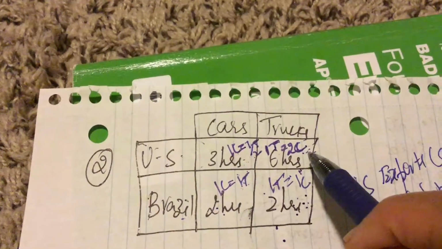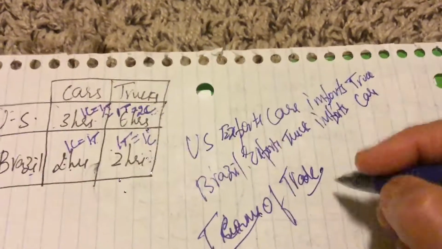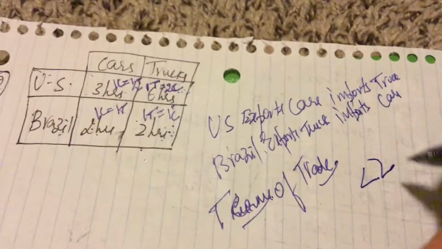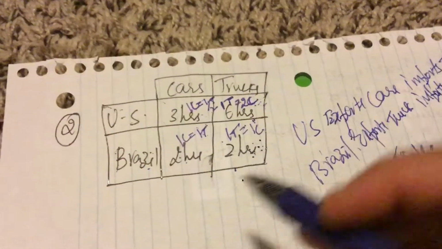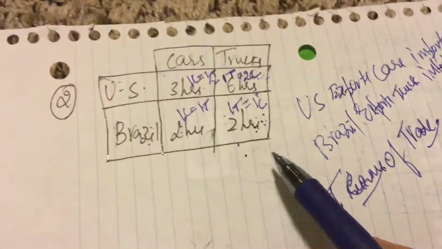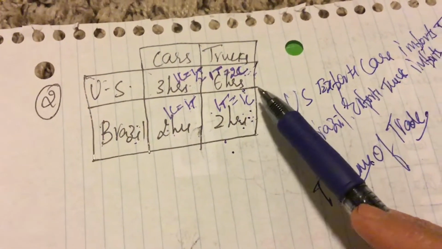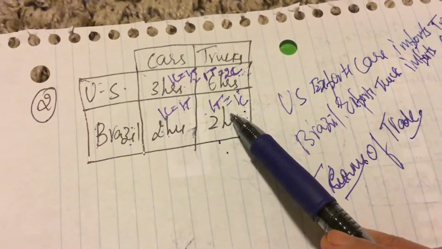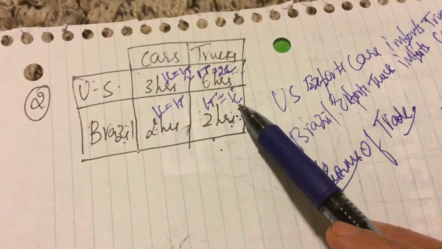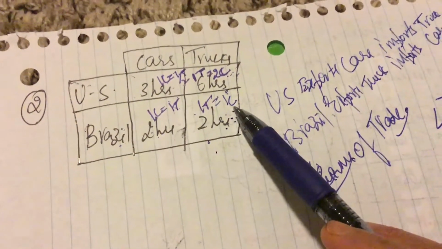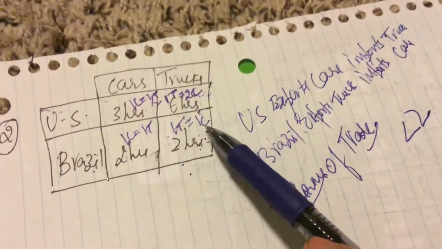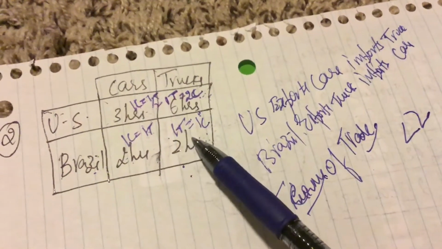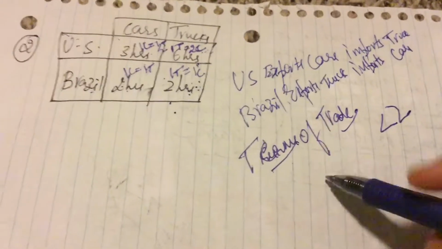So the price has to be less than 2 for the US. For Brazil, when it is trading with the US for cars, it wants more cars for a truck. That will be beneficial for Brazil. It wants more than one car for one truck, so it has to be greater than 1.